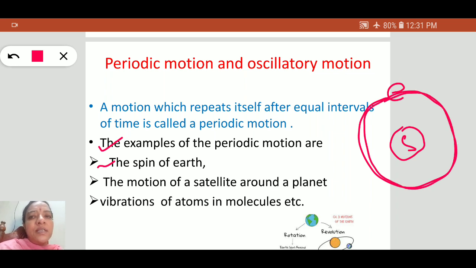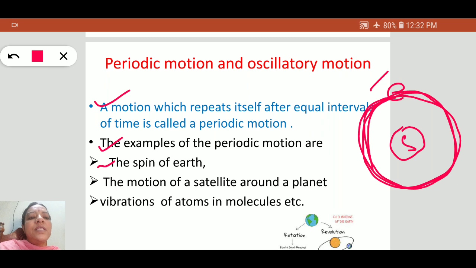The earth takes 365 days to revolve around the sun. A motion which repeats itself after equal intervals of time is known as periodic, so the motion of the earth is periodic motion.